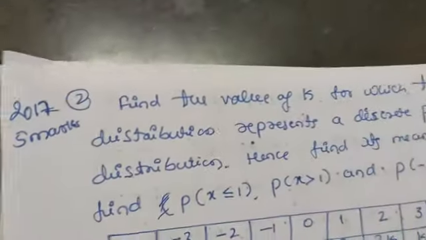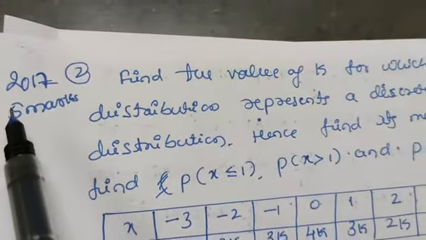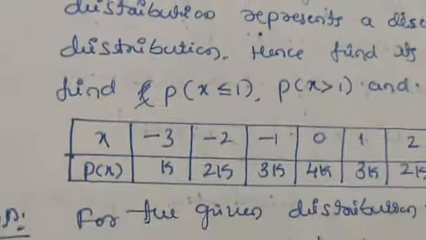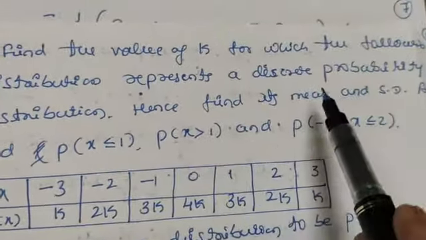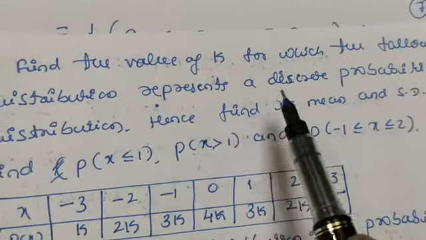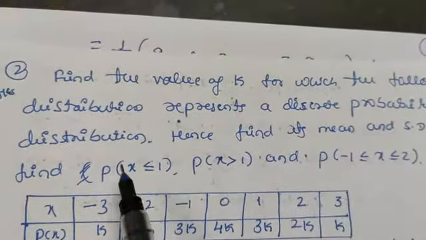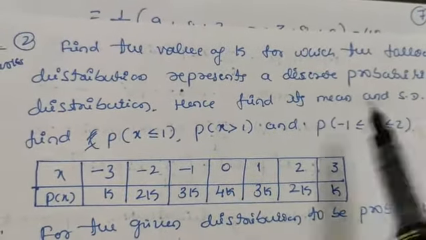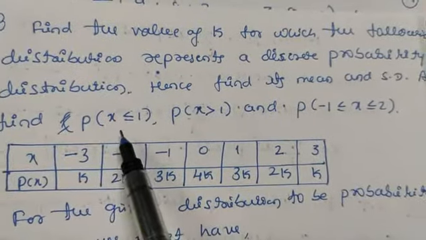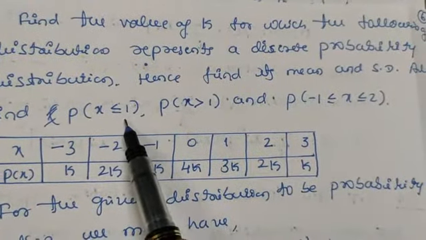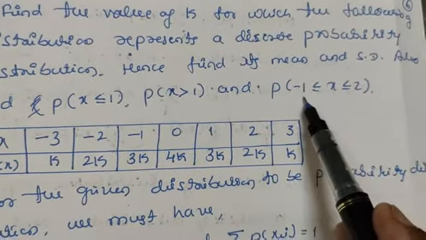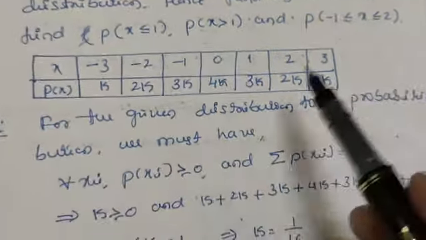Let us take one more example. This example is very important. This question appeared in 2017 for 5 marks. Here we have to find the value of k for which the following distribution represents a discrete probability distribution. Hence find its mean and standard deviation, and also find P of x greater than or equal to 1, P of x greater than 1, and P when x is between minus 1 and 2. This table is given.